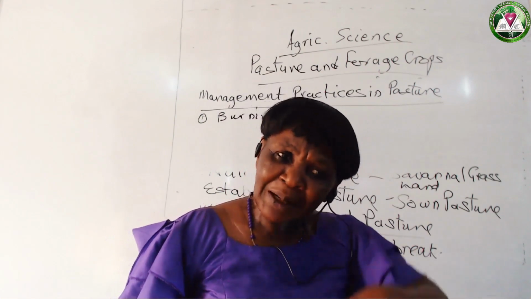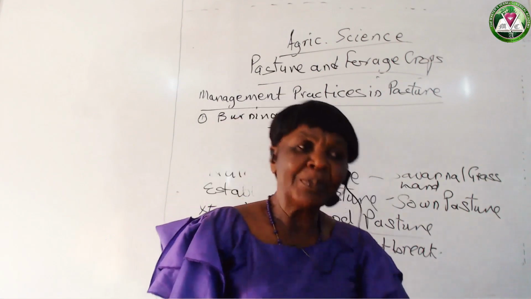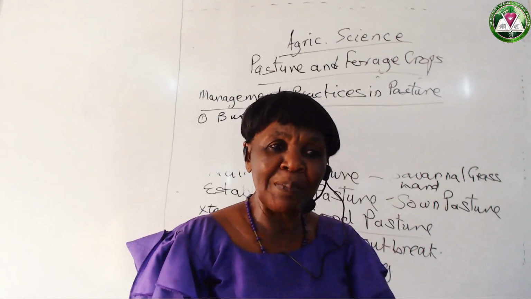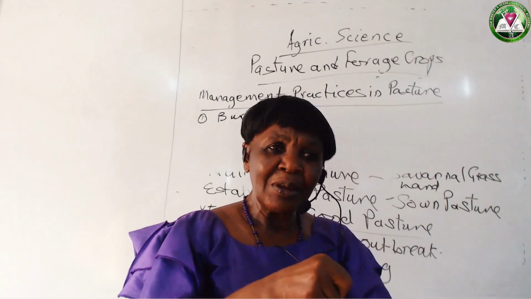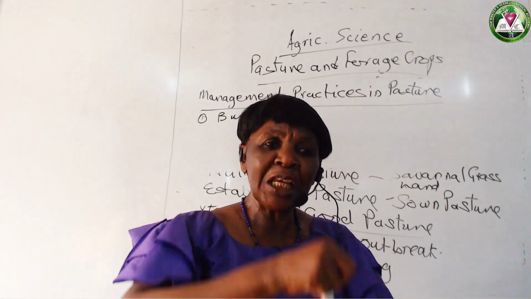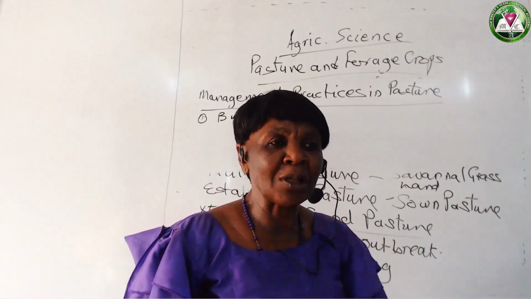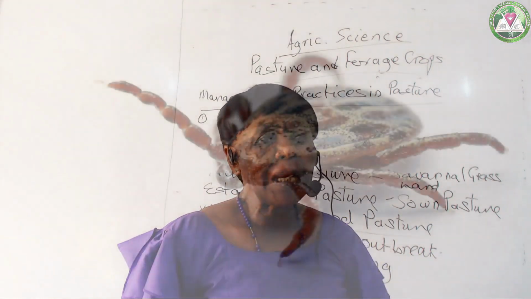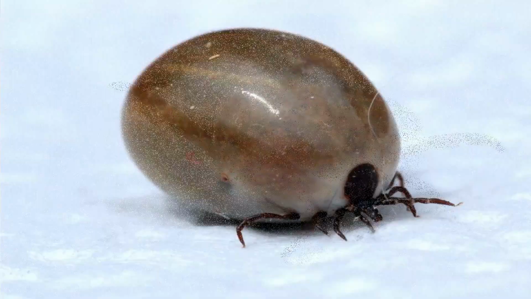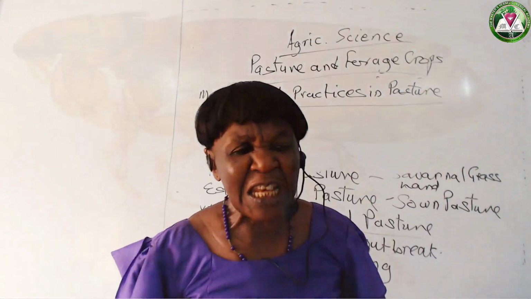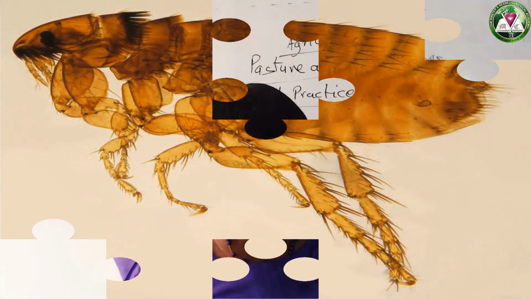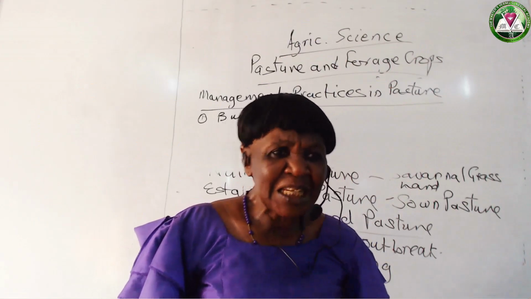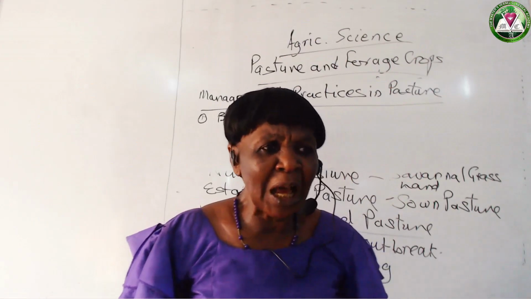Endo are parasites that are within the body of the animals. They are in the body. You won't see them. They are there, constituting danger to the body of the animals. But the ecto are outside. You see them. Typical example, the ticks, the fluke, and fleas, and so on and so forth. So they are on the body of the animal, biting the animals, sucking their blood, and so on.